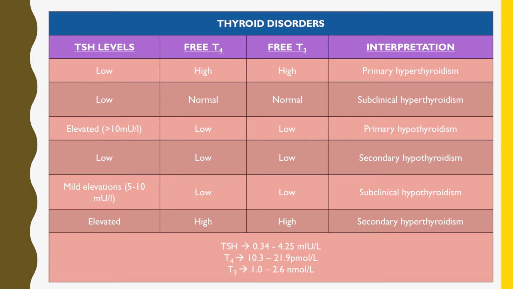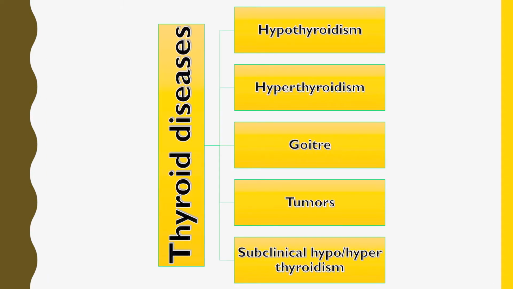So these are the thyroid disorders. We will talk about this slide in the end. The thyroid disorders can be categorized under hypothyroidism, that means less functioning of the thyroid gland, that means low levels of thyroxine hormone; hyperthyroidism, high levels of thyroxine hormone, that means T3 and T4 levels. Goiter is another thyroid disease, which is characterized by swelling in the neck. Then tumors of the thyroid gland, and subclinical conditions of the thyroid gland.